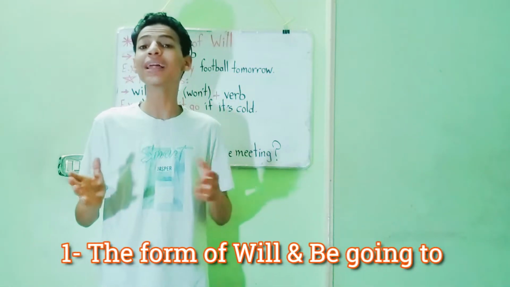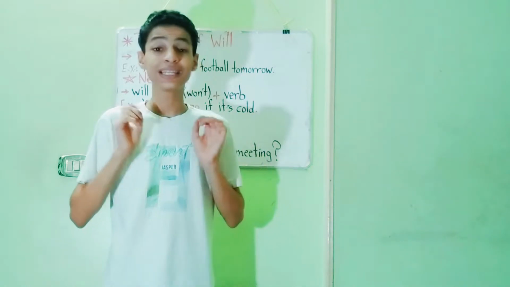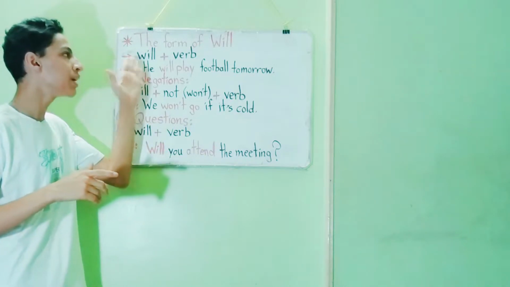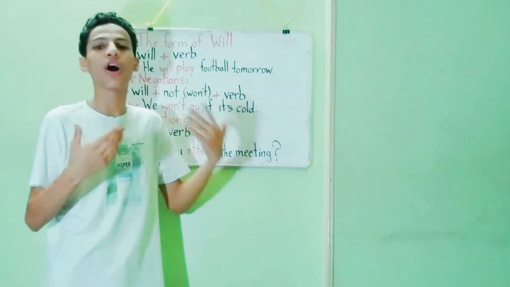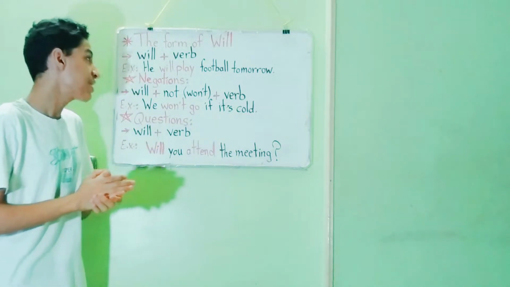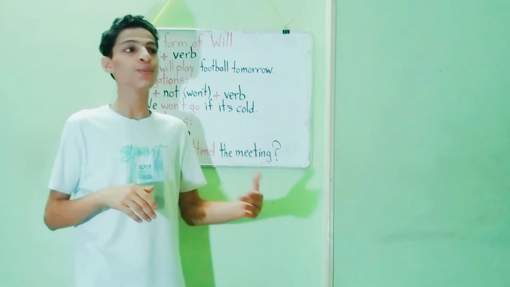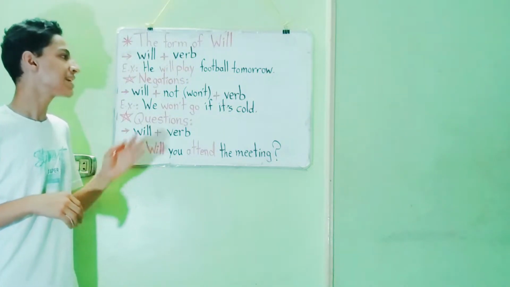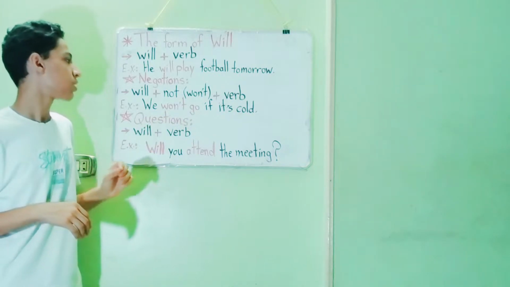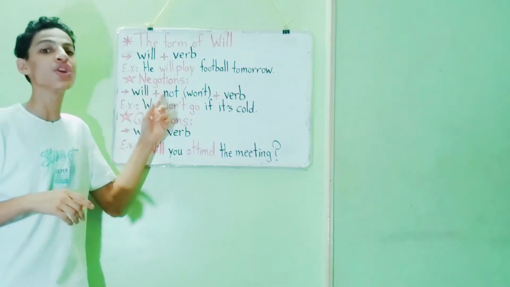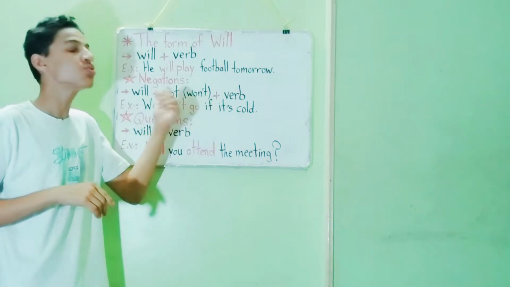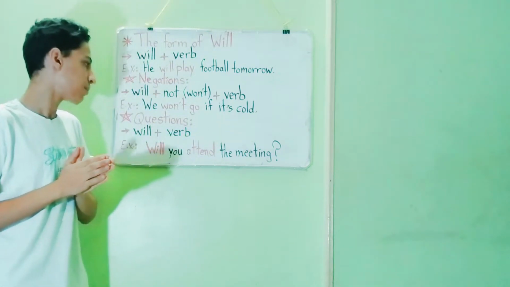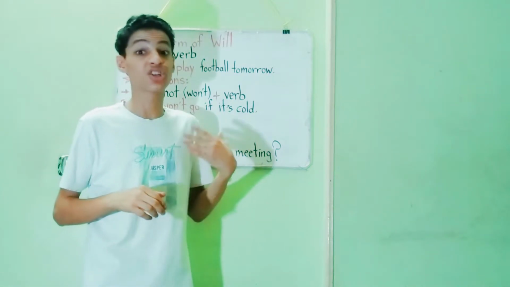Now, the form of will and be going to. First, let's start with the form of will. We simply use will and the base form of the verb. That's it. For example, he will play football tomorrow. In the future. Let's look at negations with will. We use will and we add not, contracting it into won't, and the base form of the verb. For example, we won't go if it's cold.